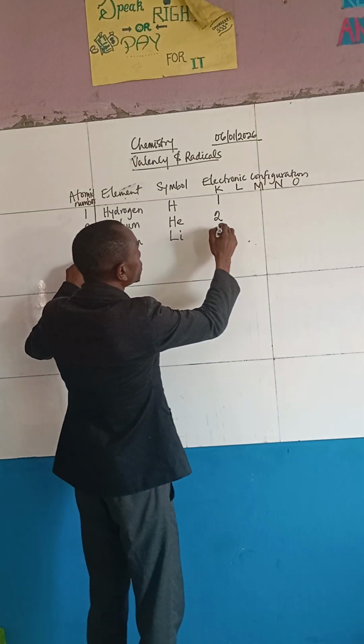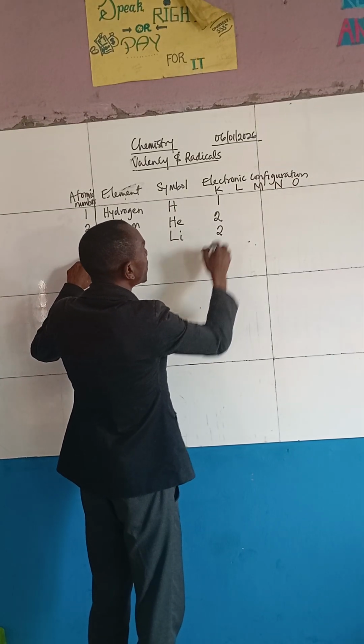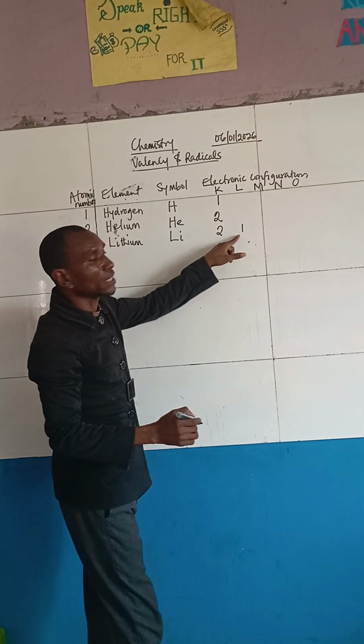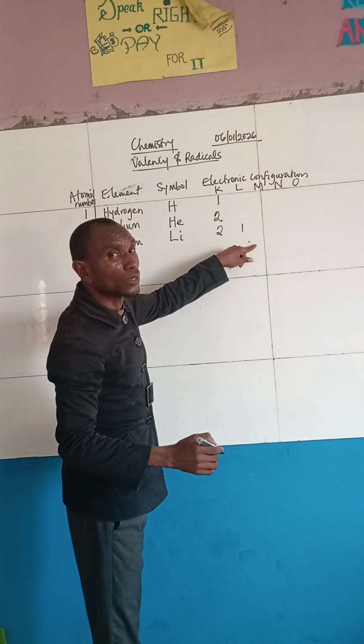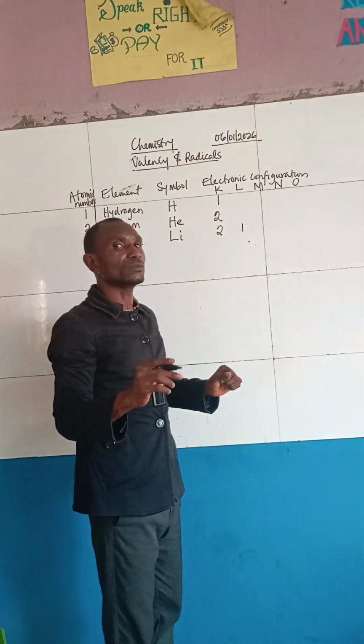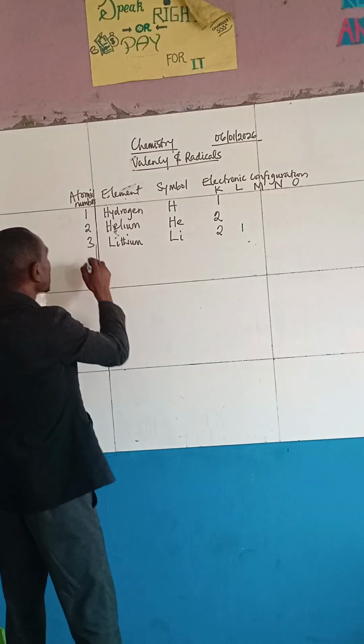Now, since this one cannot carry 3, you put 2 first. Then the next one, you put it here. You can see, you put it here. You shift it to the next shell, because the K shell can only carry 1 electron. Is that understood?